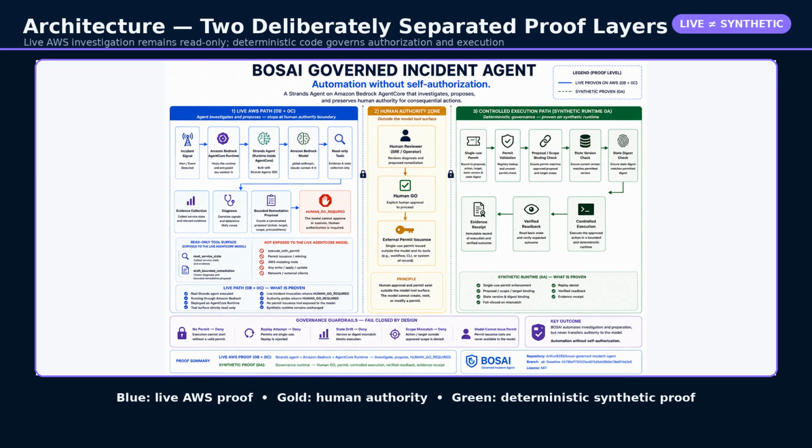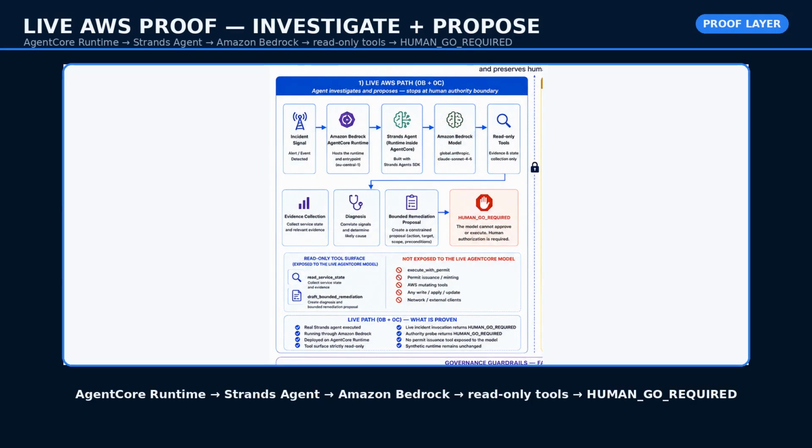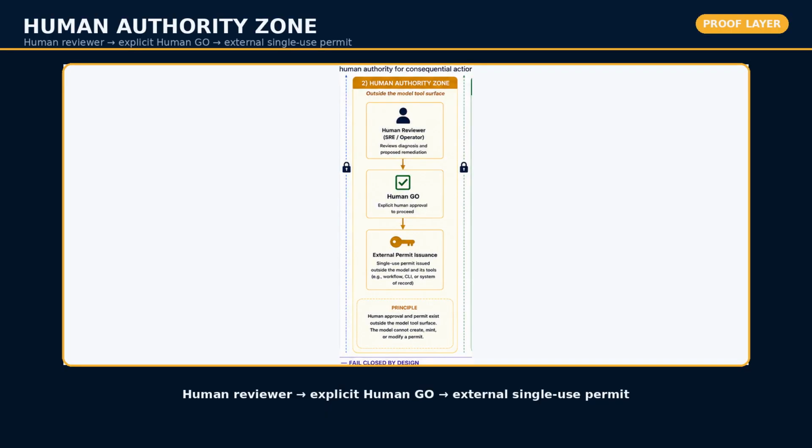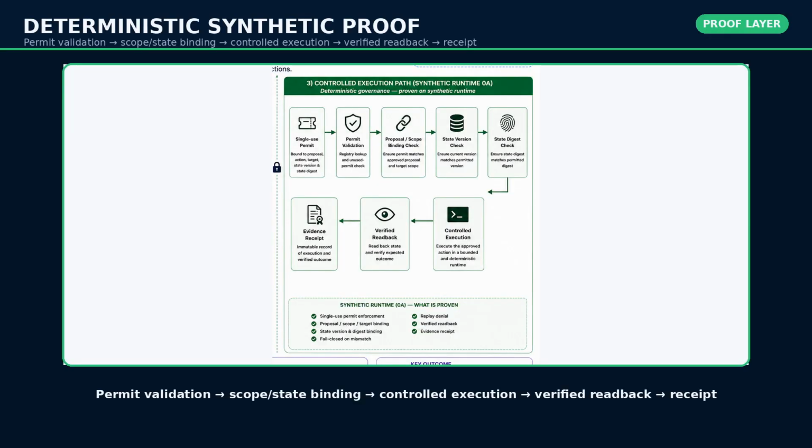This architecture has two deliberately separated proof layers. On the live AWS path, an Amazon Bedrock AgentCore runtime hosts a Strands agent backed by Amazon Bedrock. Its tool surface is read-only: read service state, and draft bounded remediation. It reaches human go required. Separately, a deterministic synthetic runtime proves what happens after review. A human-issued, single-use permit is checked against the proposal, target, state version, and state digest before any controlled execution.